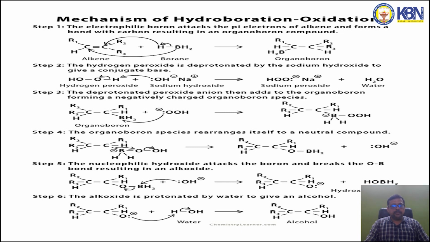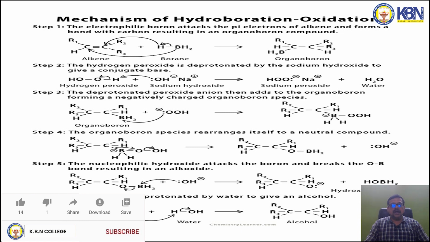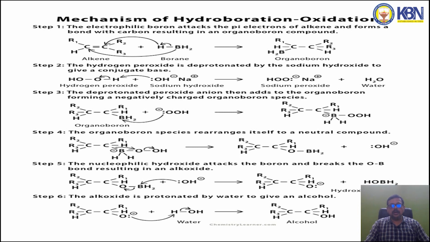In the fourth step, the organoboron species rearranges itself to a neutral compound. The nucleophile hydroxide attacks the boron and breaks the oxygen-boron bond, resulting in an alkoxide. Finally, the alkoxide is protonated by water to give an alcohol. So this is the reaction mechanism for hydroboration oxidation.